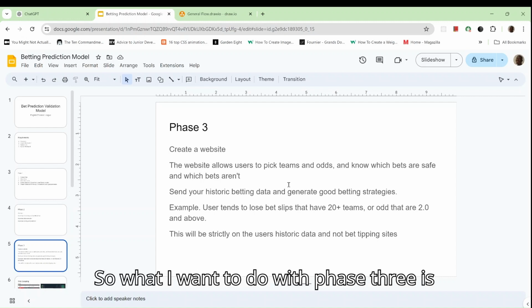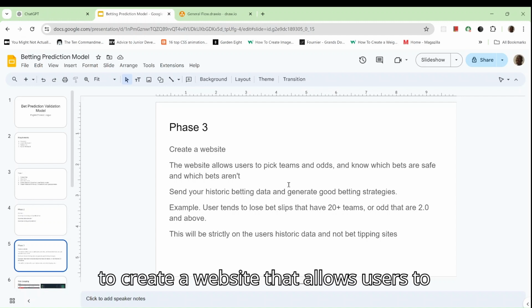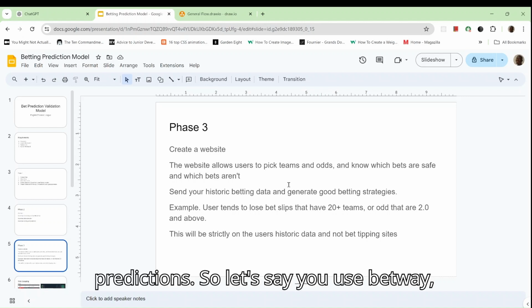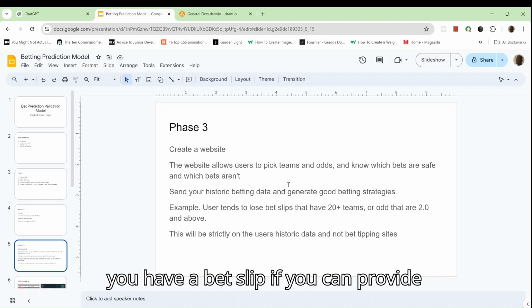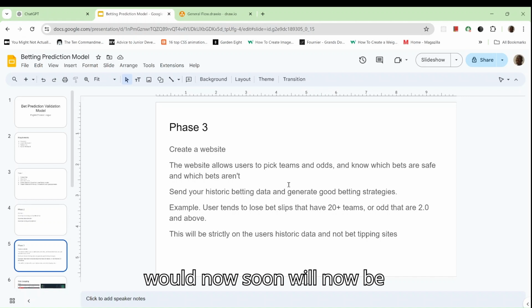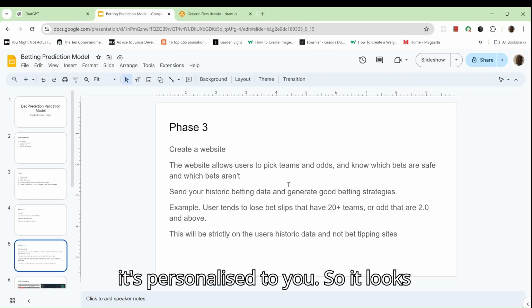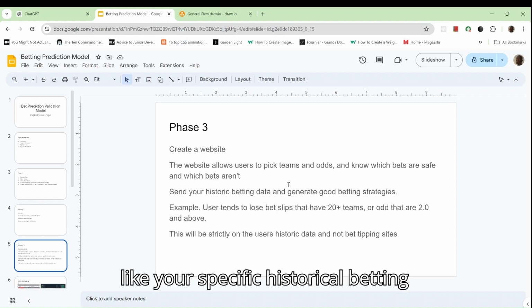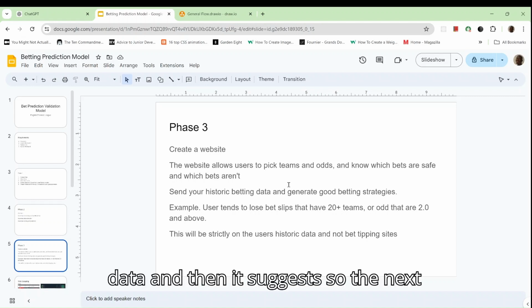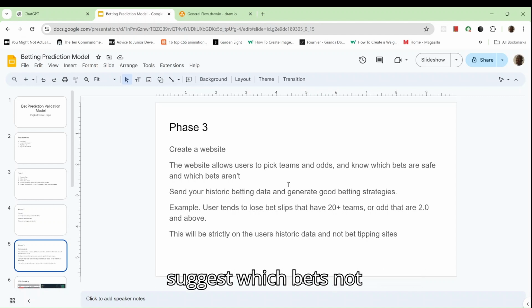What I want to do with phase three is create a website that allows users to document their bet predictions. Let's say you use Betway, you have a bet slip. If you can provide that information, then the model will be structured in a way that it's personalized to you. It looks at your specific historical betting data, and then it suggests. So the next time you want to make a parlay, it will suggest which bets not to go for.